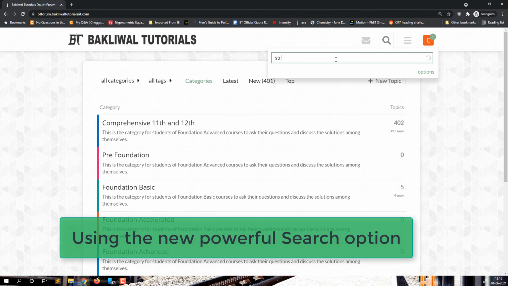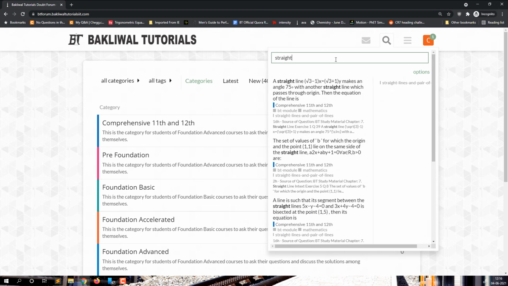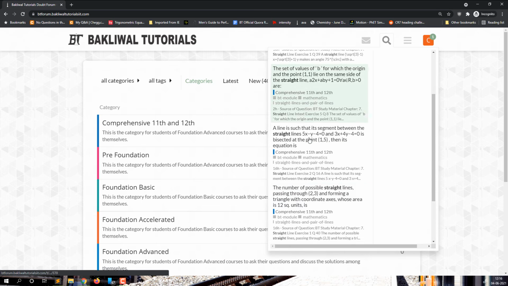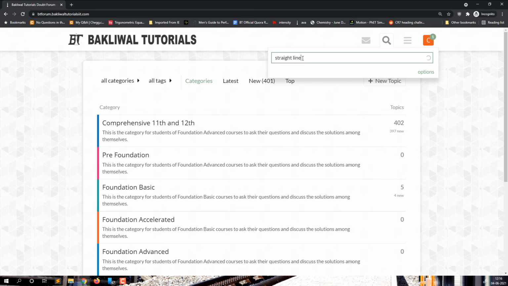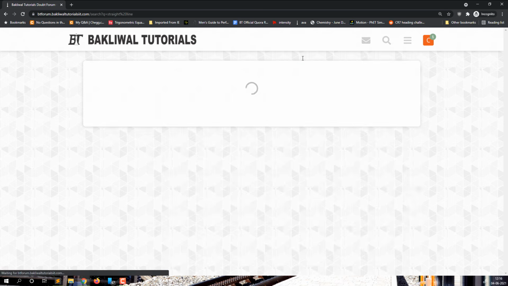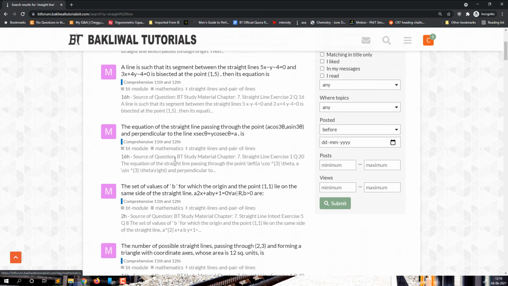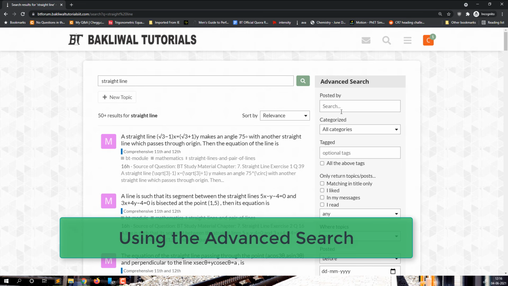For example, if I search for straight line, as soon as I start typing, I will be shown questions which are related to straight lines, right? So let's say I write straight lines like this, and then I click on enter. After clicking enter, I'll be taken to this page. Now this is an option for advanced search as well.